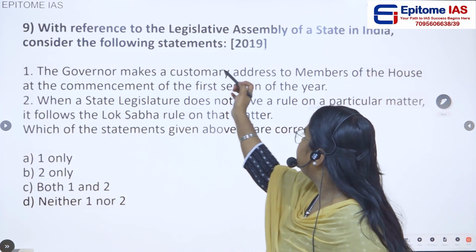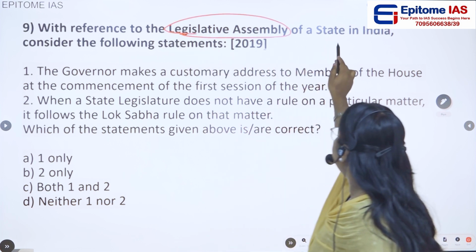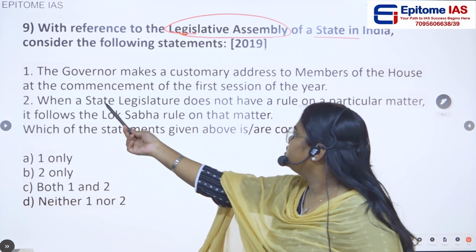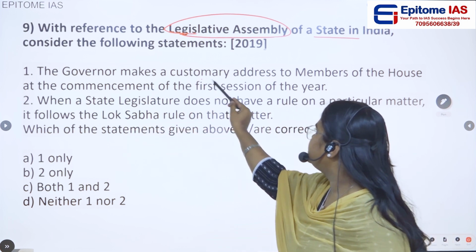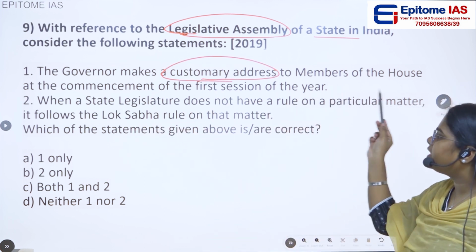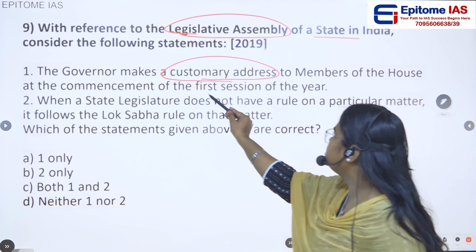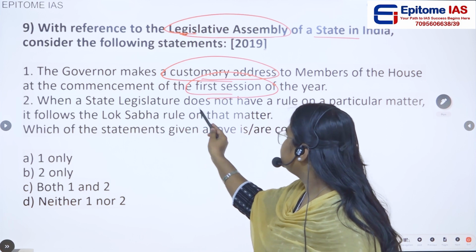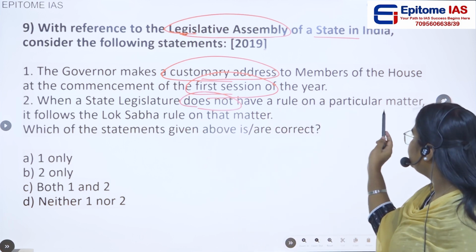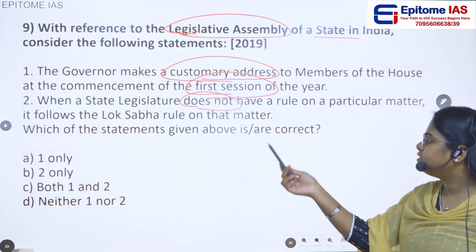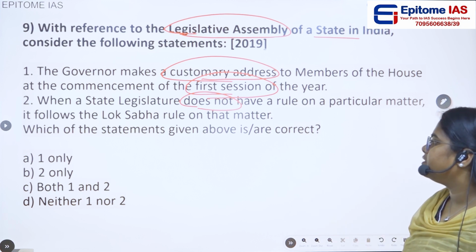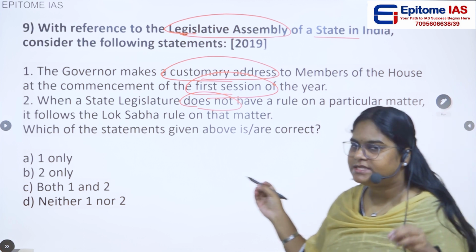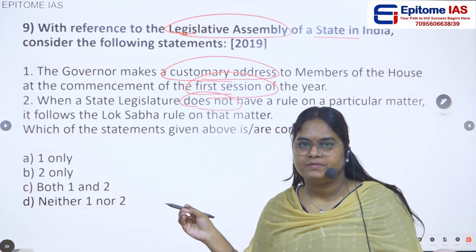With reference to the legislative assembly of a state in India, consider the following statements. Statement 1. The governor makes a customary address to the members of the house at the commencement of the first session of the year. Statement 2. When a state legislature does not have a rule on a particular matter, it follows the Lok Sabha rule on that matter. So, which of the following are correct? Here, they are talking about the legislative assemblies of the states.